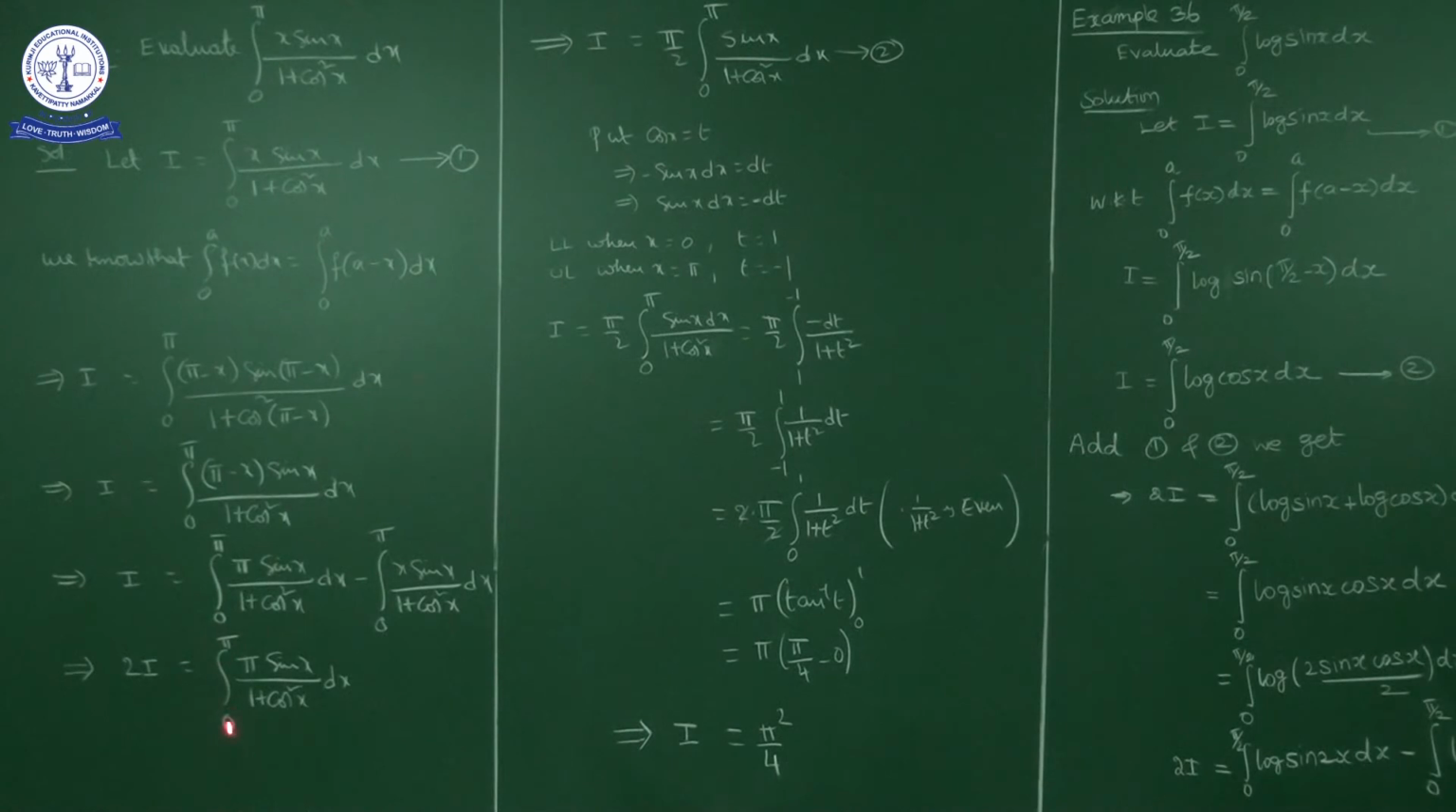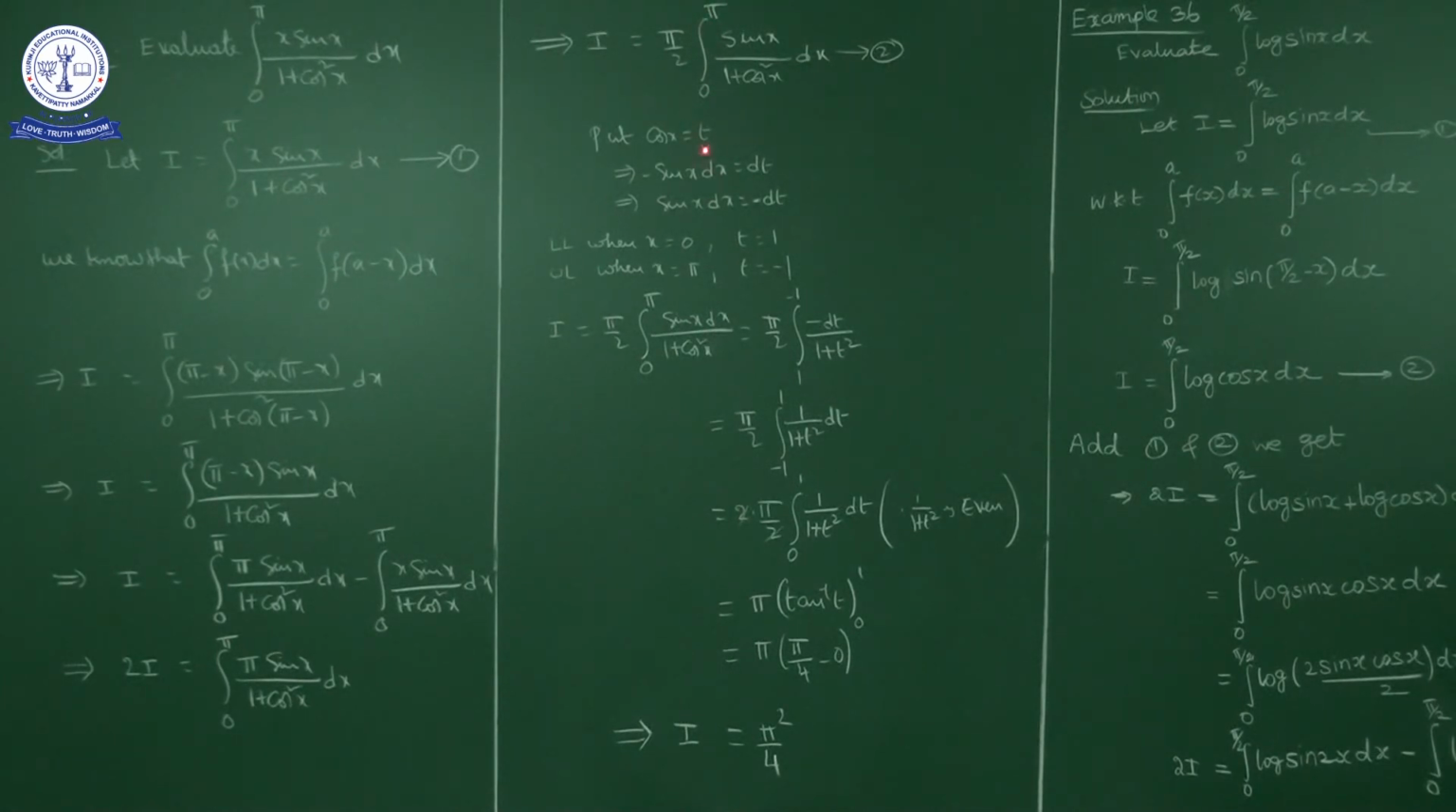So 2I is equal to pi times integral 0 to pi of sin x upon 1 plus cos square x dx. Pi I will write outside, and 2 I will cross multiply to this side. So we get I is equal to pi by 2 integral 0 to pi of sin x upon 1 plus cos square x dx. But here sin x is the derivative of minus cos x. So I will put cos x is equal to t, minus sin x dx is equal to dt. So sin x dx we can write as minus dt. So the numerator part is minus dt. Now, lower limit is how much? 0. Upper limit is pi.